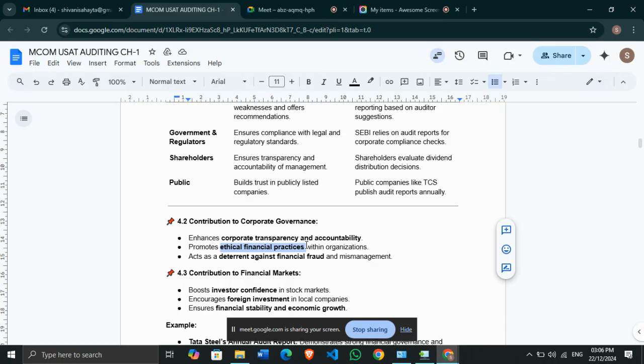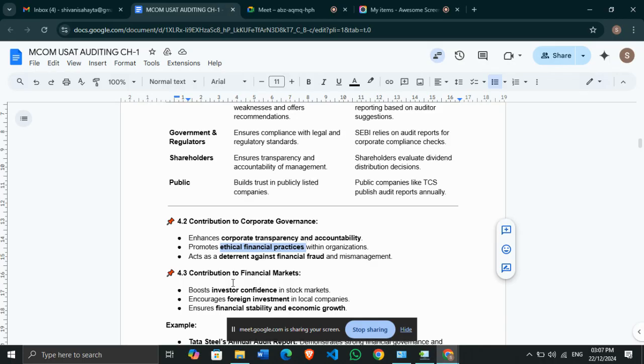If any fraudulent activities or mismanagement are going on, the auditor will highlight it and mention it in the audit report. So it will remove mismanagement and fraudulent activities.